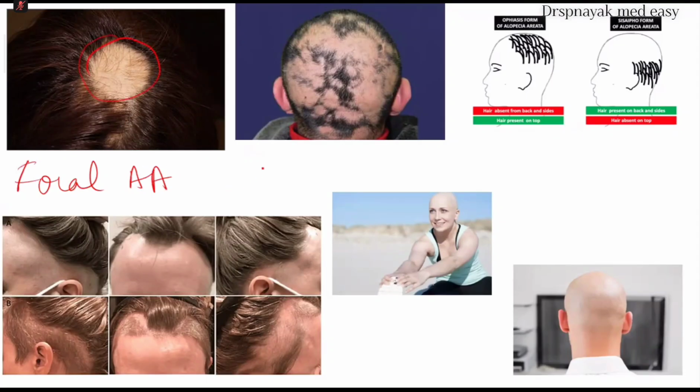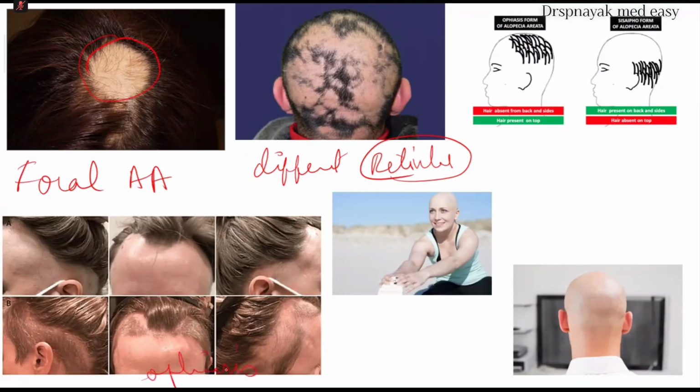Sometimes various patches are seen on the body or on the scalp. This type of alopecia is called reticular alopecia areata. And another type of alopecia areata is ophiasis. You can see ophiasis.